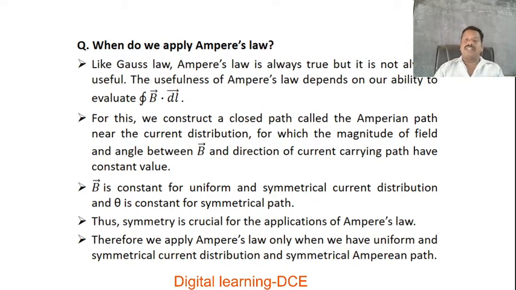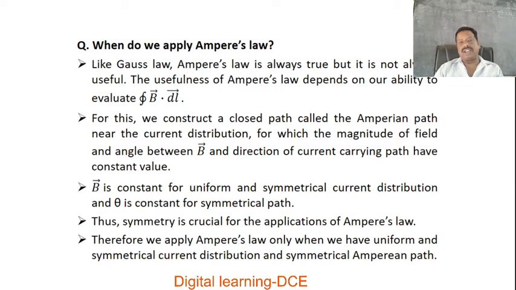First, like Gauss's law, Ampere's law is always true, but it is not always useful or applicable. The usefulness of Ampere's law depends on our ability to evaluate the value of the line integral along the closed path, B dot dl. For this, we construct a closed path called the Amperian path near the current distribution, for which the magnitude of the field and the angle between B and the direction of the current-carrying path have a constant value.